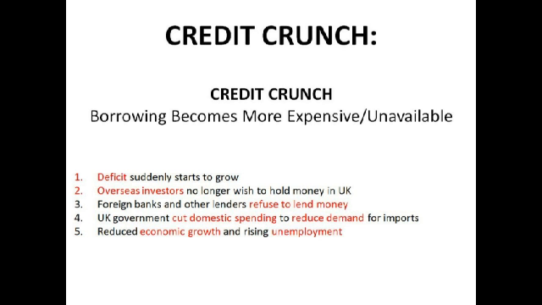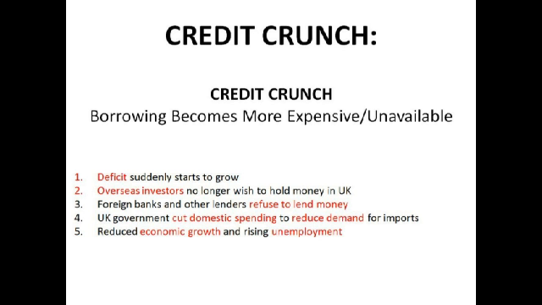firms can't borrow to invest, which leads to a massive slowing down of production. We can't produce as much, machinery starts going out of date, we can't get new firms because firms simply can't borrow money to have startup costs, stuff like that. That leads to a deficit which starts to grow. So the overseas investors no longer wish to hold money in the UK because they become uncertain about UK prospects, and then the foreign banks actually start to refuse to lend money to UK firms.